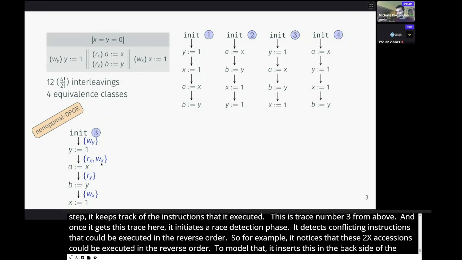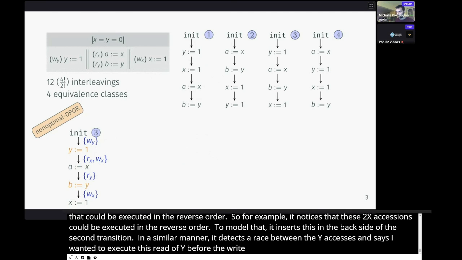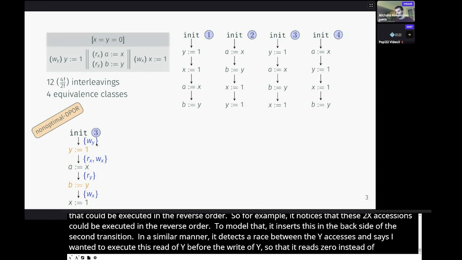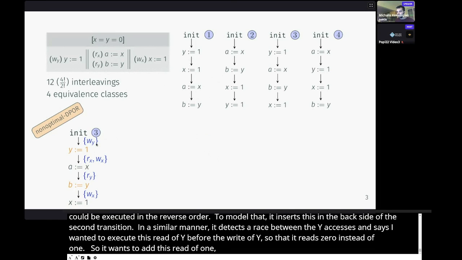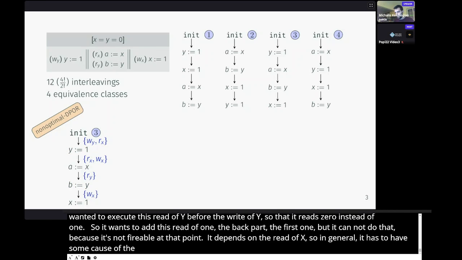In a similar manner, it detects a race between the y-accesses and says that I want to execute this read of Y before the write of Y, so that it reads 0 instead of 1. So it wants to add this read of Y in the backtrack set of the first transition, but it cannot do that because it's not fireable at that point. The read of Y causally depends on the read of X, so in general, it has to add some of the causal predecessors of this read of Y. In this case, there's just this read of X, and it adds that.